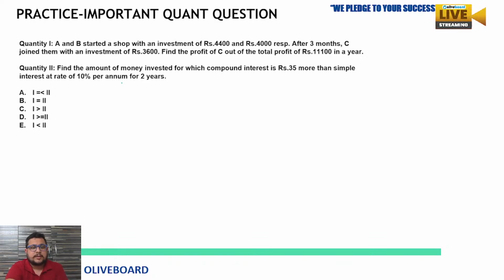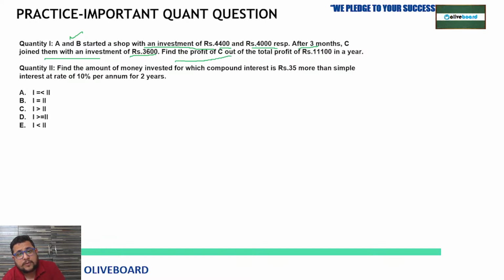At least try it. First quantity, if we look, there is data about A. A and B started a shop with an investment of rupees 4,400 and rupees 4,000 respectively. After 3 months, C joined them with an investment of rupees 3,600. Find the profit of C out of the total profit of rupees 11,100 in a year.